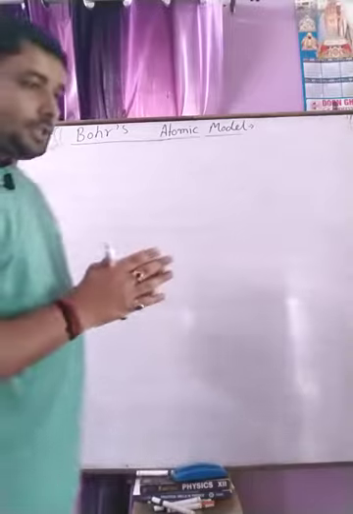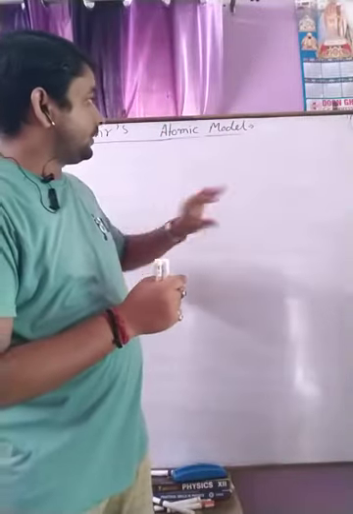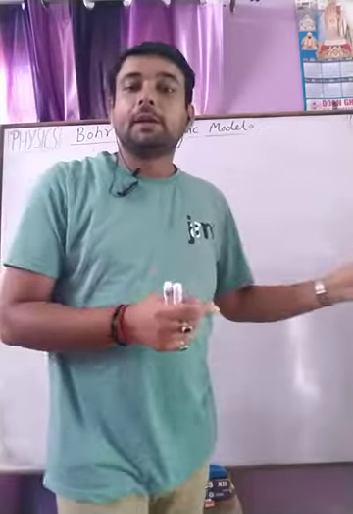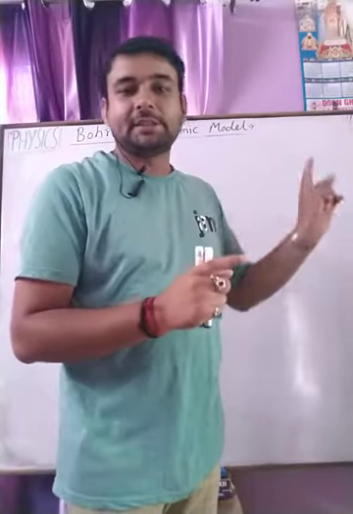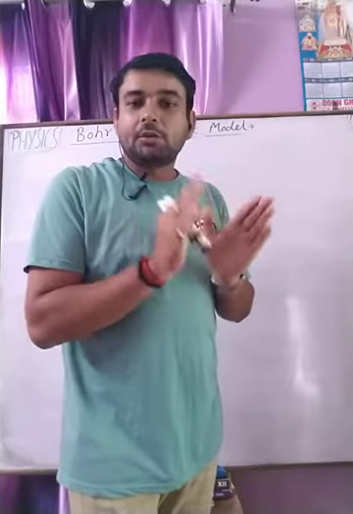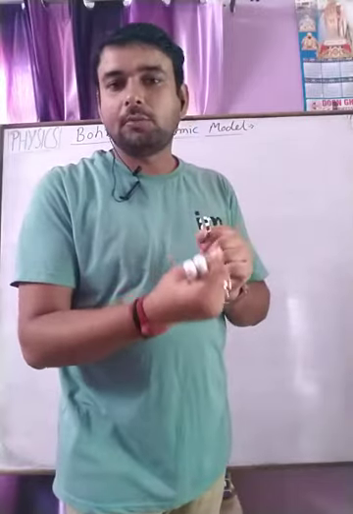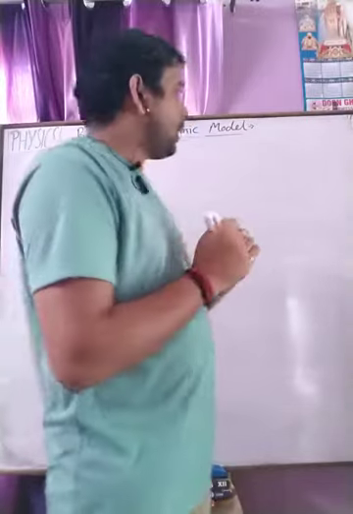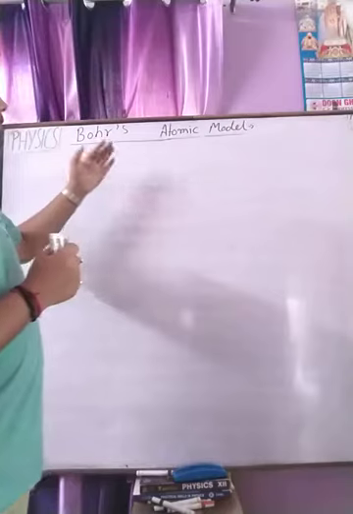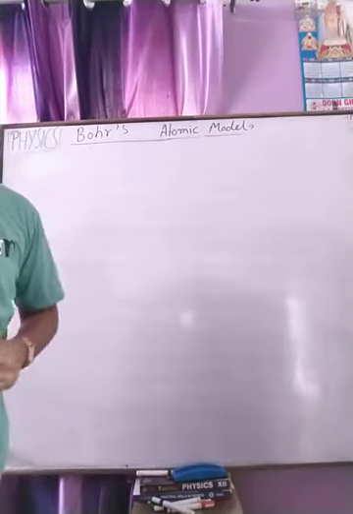Now we discussed Bohr's atomic model. Bohr also explained the Rutherford model, but Bohr modified some conditions in the Rutherford model, and due to this he gave some postulates. Those postulates are known as Bohr's postulates of the atomic model. First we discussed Bohr's postulates of the atomic model, then we derived some formulas for this.